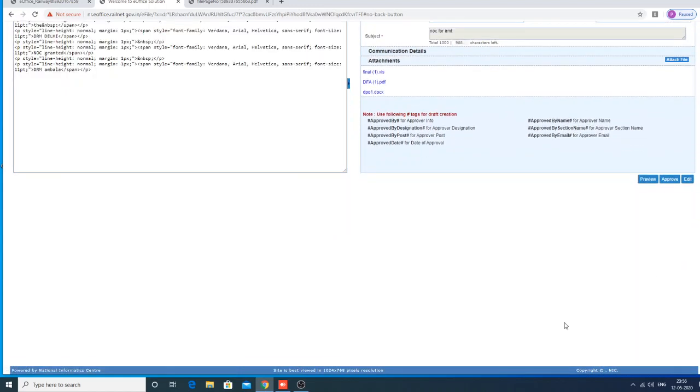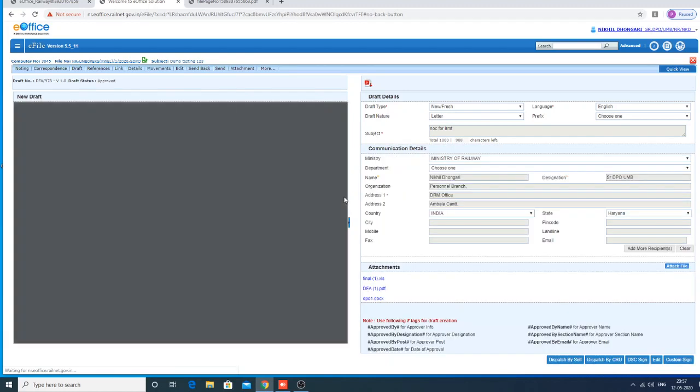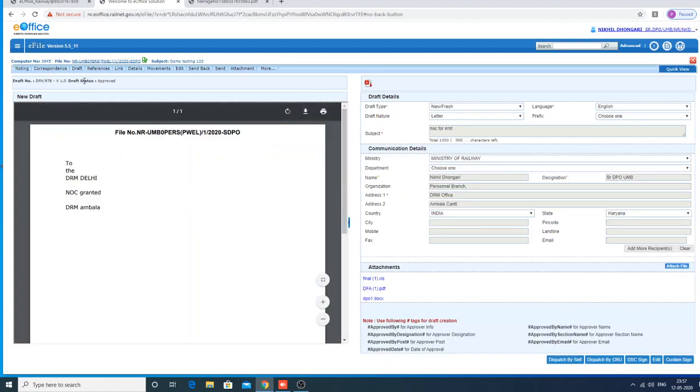This is exactly the same as where we discussed the draft option in the receipts. So here, if he is a dealer, he doesn't have the approving authority. If he is a higher authority, only he has the approving authority. I am approving this draft. See, this draft is approved. Here it shows the draft status as approved.